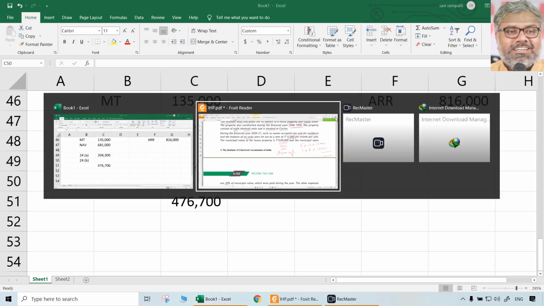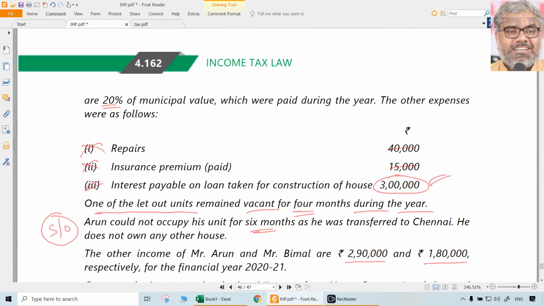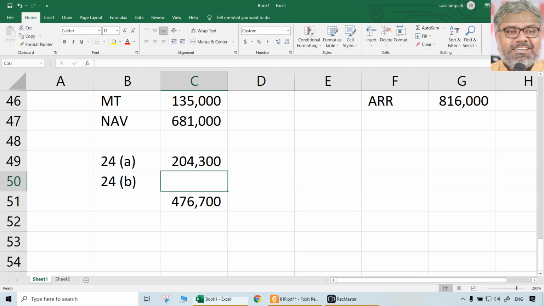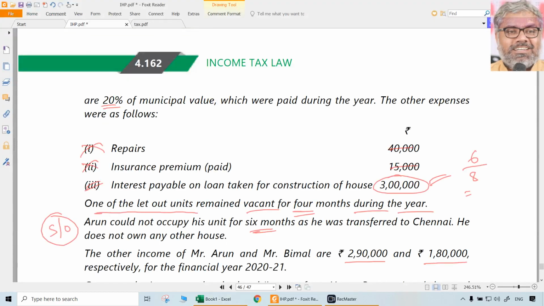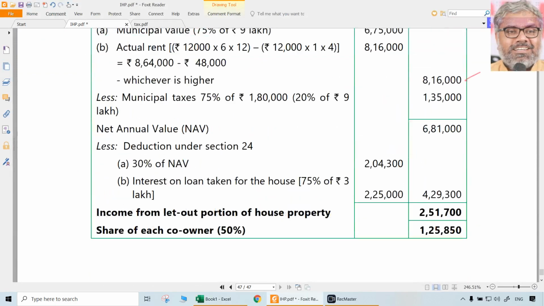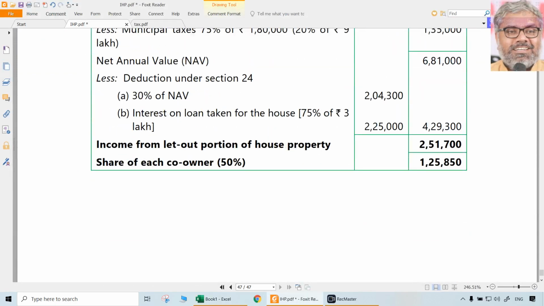Then 24B. Out of these 3 lakhs, how much will be allowed? Entire amount, any amount will be allowed. 3 lakhs already we have taken out. This 3 lakhs is for 8 units, right? So into 6 by 8 simply. So 3 lakhs into 6 by 8 means 2,25,000 is 24B. Then finally 2,51,700 is the income from house property for the entire property of 6 units.